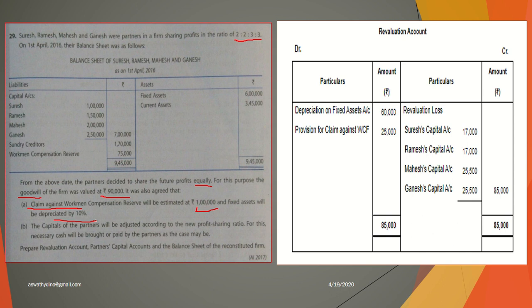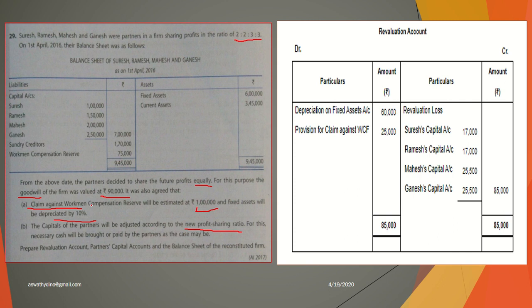Okay. Now the capital of the partners will be adjusted according to the new profit sharing ratio. Capital also should be adjusted. For this necessary cash will be brought in or paid by the partners as the case may be. So this is the question. These are the adjustments. So assets value is changing here. Then workman compensation reserve also has an adjustment. So first we need to do revaluation account.